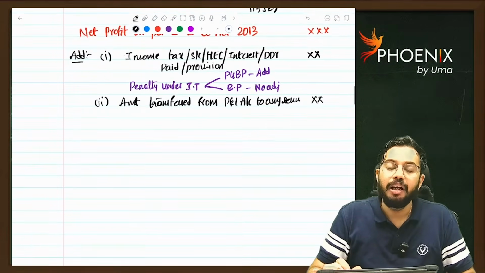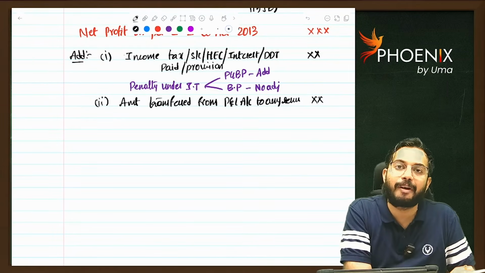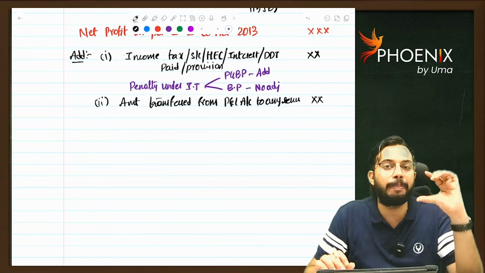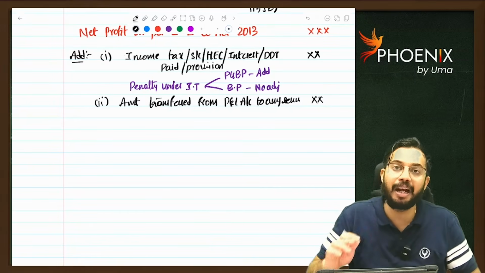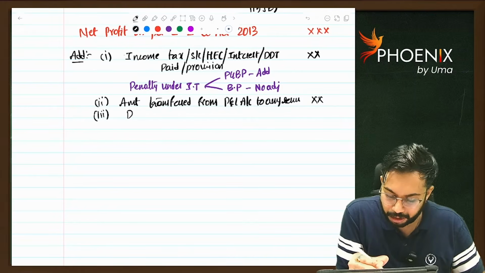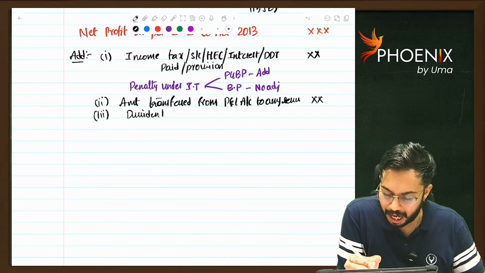Dividend paid. Dividend paid is appropriation of profit. It is not expenditure, right? So in schedule 3 P&L account, if there is any dividend paid, that will be added back while you are calculating book profits. So dividend paid is required to be added back.